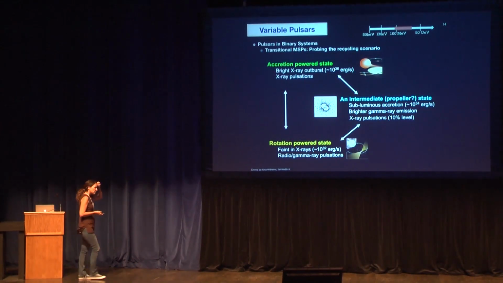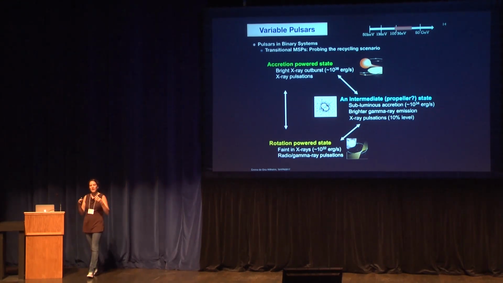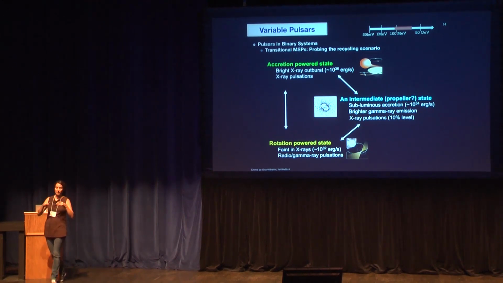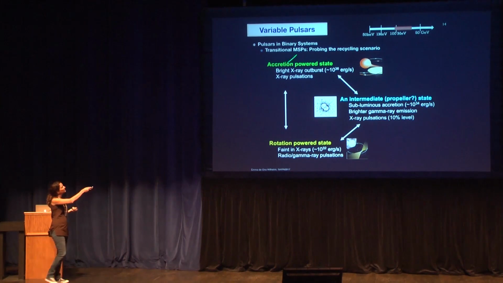Let me go into some examples of particular pulsars. There are some of them that actually vary. The emission we see is variable, and that could be because they are in a binary system. That's the case, for instance, of this interesting object.